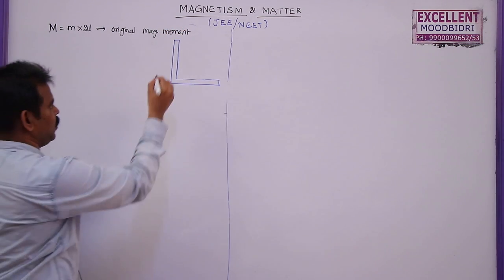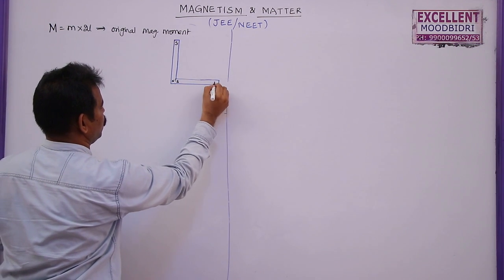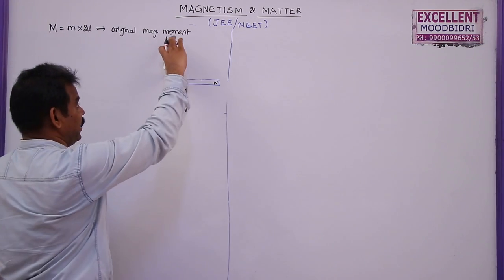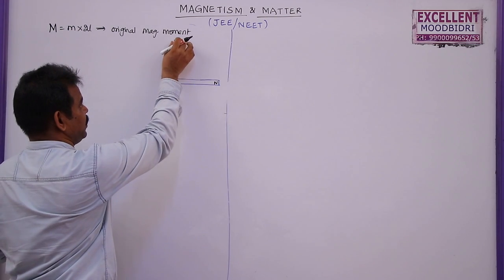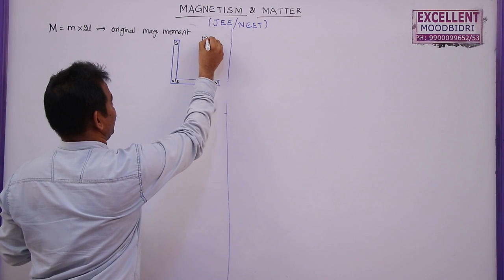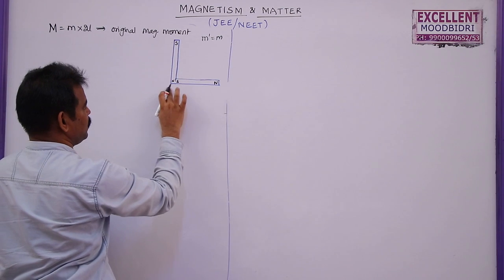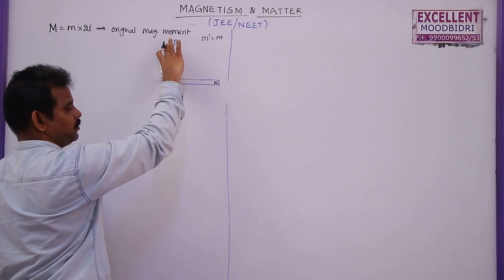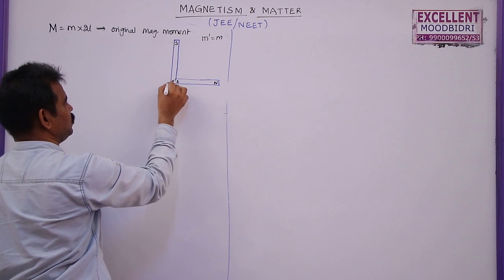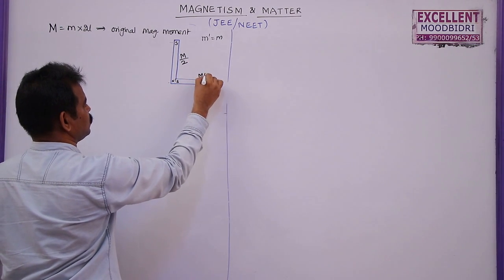So when it is bent now, so this is south pole, north pole, this is south pole, north pole. So as it is bent into two equal parts, as the length is reduced to half, as the area is not changing, pole strength remains constant. So m dash is equal to m. But the length previously from here to here was 2L, but this is half of it, 2L by 2. So the pole strength remains constant, length is halved, so now magnetic moment will become m by 2. This is also m by 2.